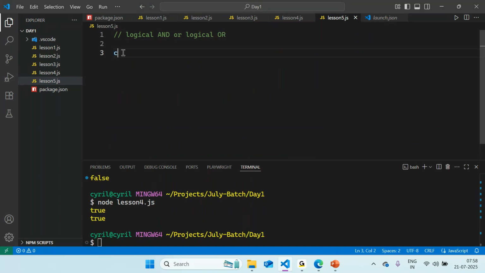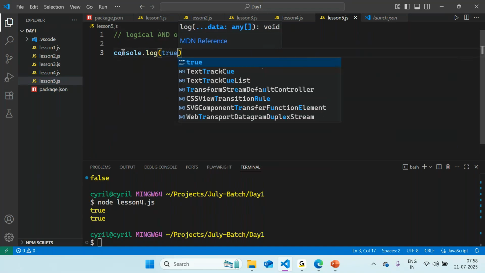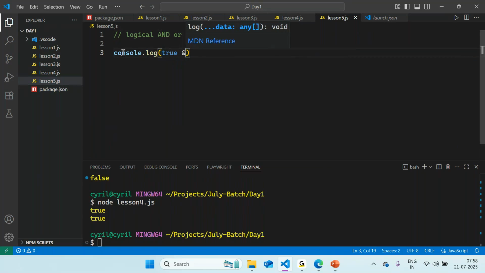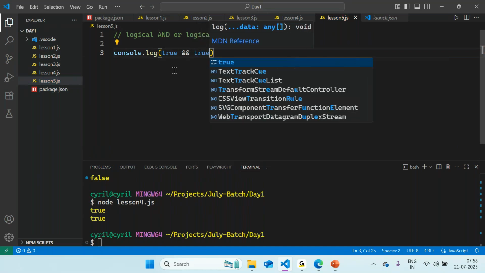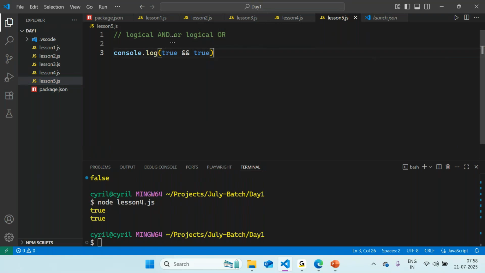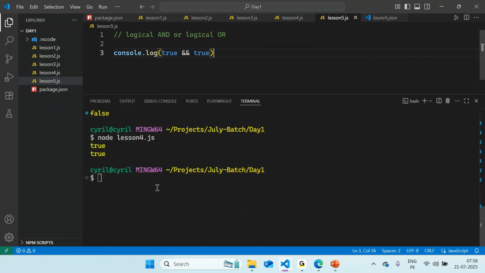If I make a console.log statement over here and pass a boolean, say this is a true statement, to use the and operator you have to use the ampersand symbol that you see, and add that two times. So mentioning ampersand two times. If I say that this statement is also true and this statement is also true, what will be the overall output of this console.log?